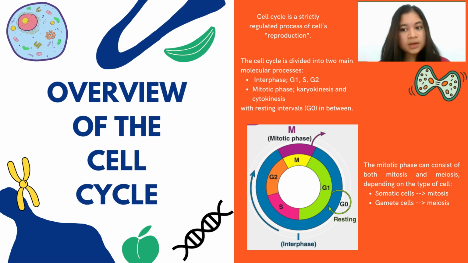In somatic cells, mitosis will occur, whereas in gamete cells, such as eggs and sperm, meiosis will occur. The mitotic phase is divided into two processes, which are karyokinesis and cytokinesis. Karyokinesis is a phase of nuclear division consisting of five stages: prophase, prometaphase, metaphase, anaphase, and telophase, whereas cytokinesis is a phase of cell division.